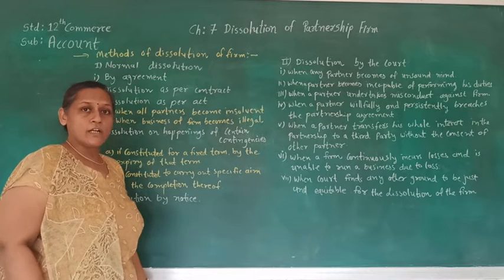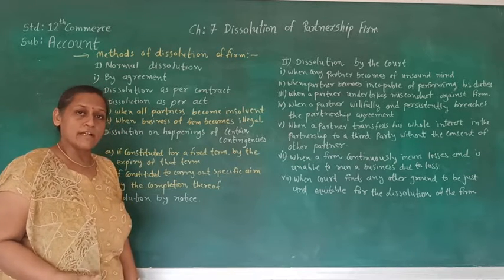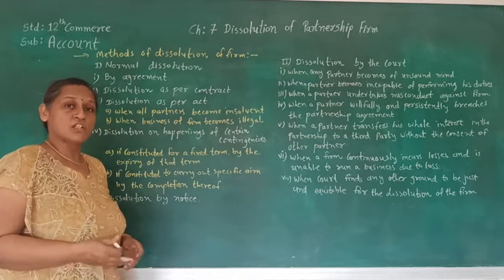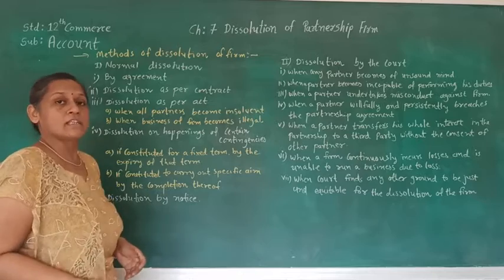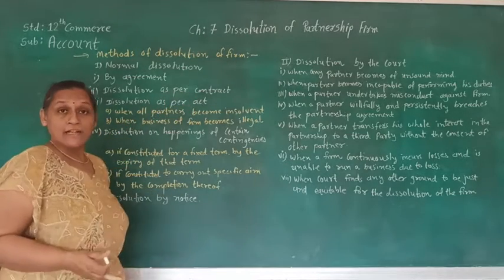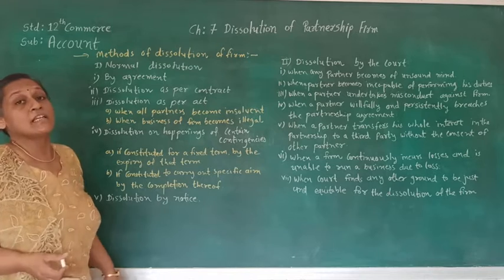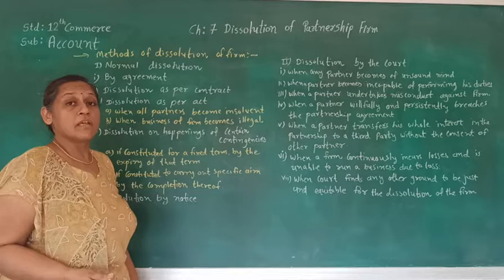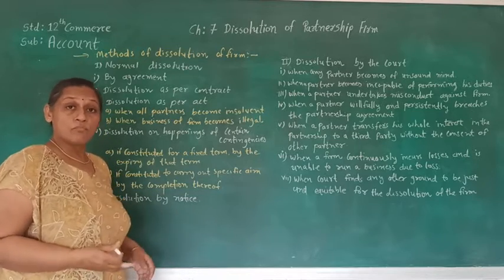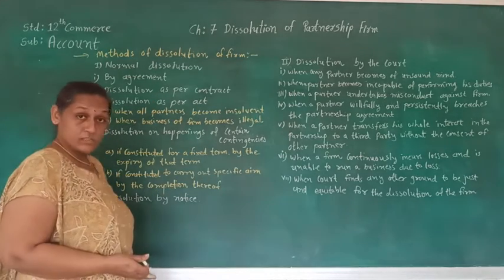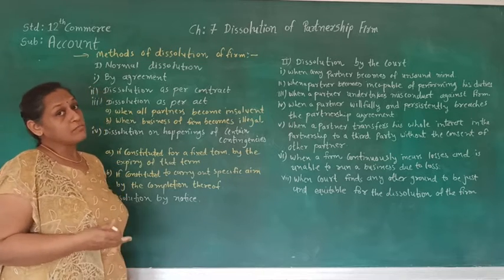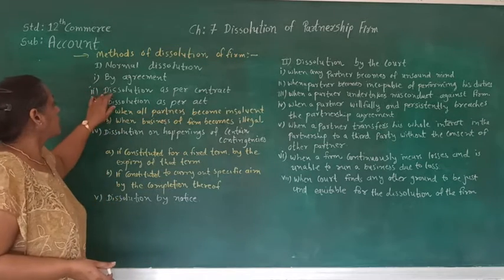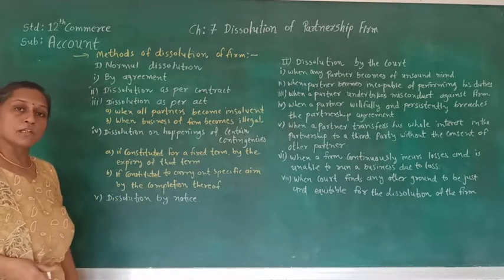When there is a contract and because of that contract there is a partnership firm, when that contract is finished and completed, there is a dissolution of partnership firm. That type of contract we can see in the construction of a bridge or construction of any big institution. When there is a completion of that institution or bridge, at that time the contract is complete and the partnership is dissolved. So the second one is dissolution as per the contract.